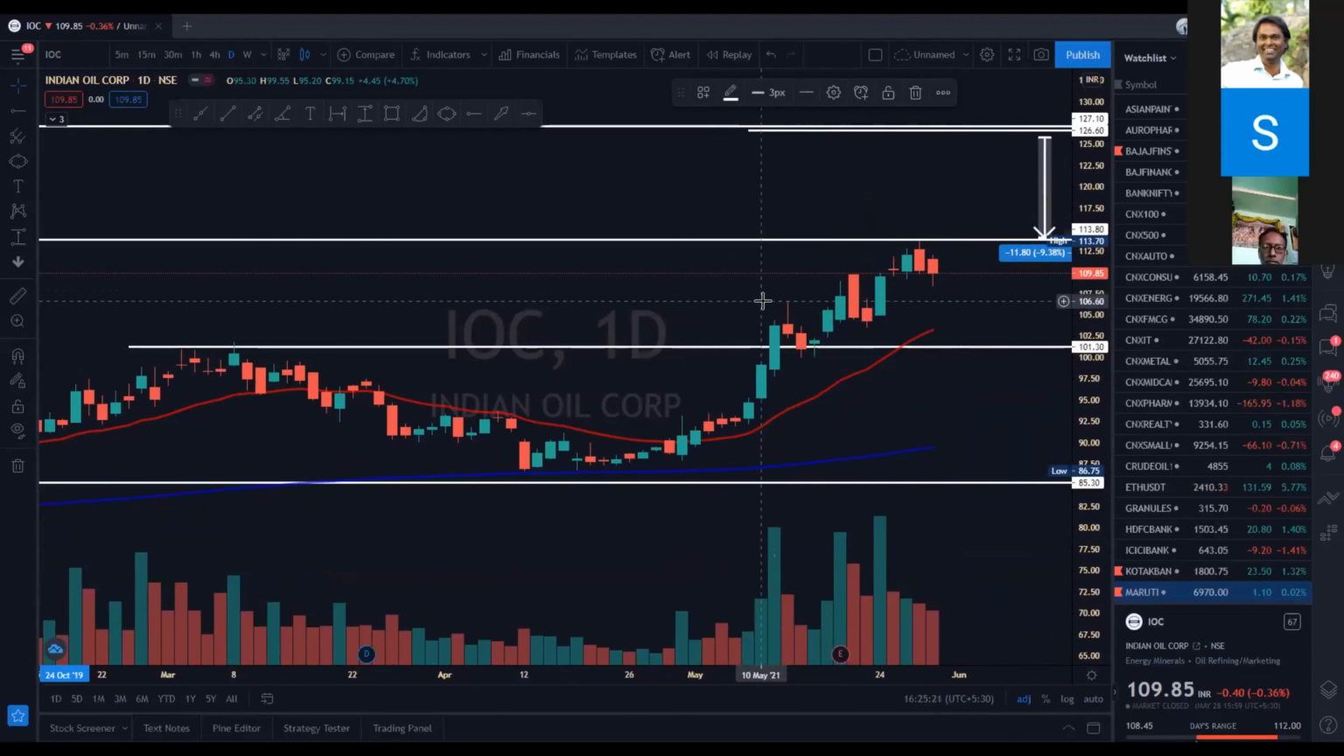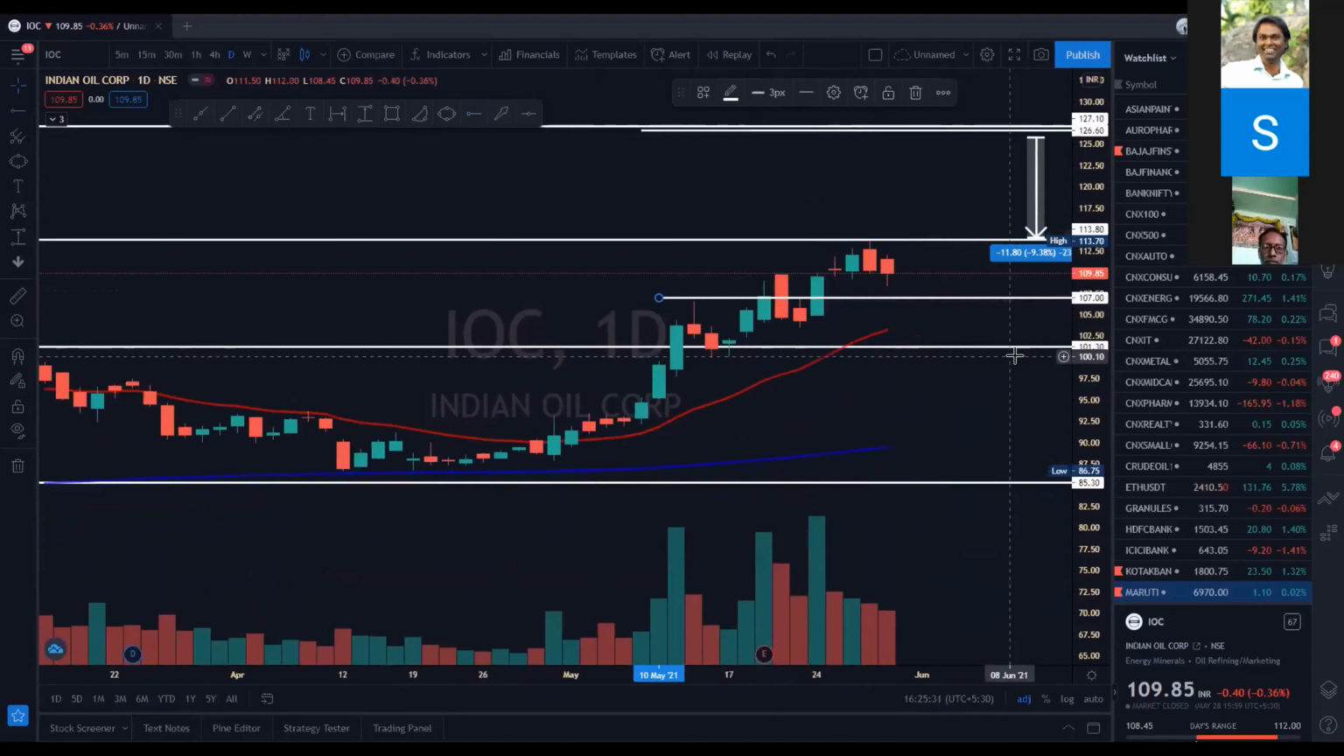There is one internal structure over here, but I'm getting around 2 wicks. Here, 1 and 2. So let the stock come to 107.